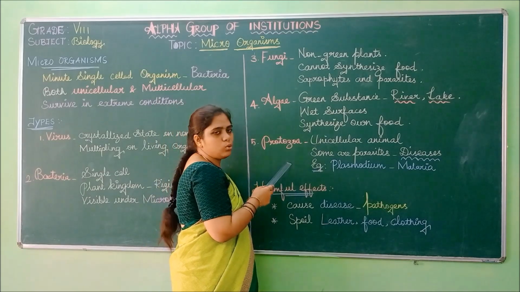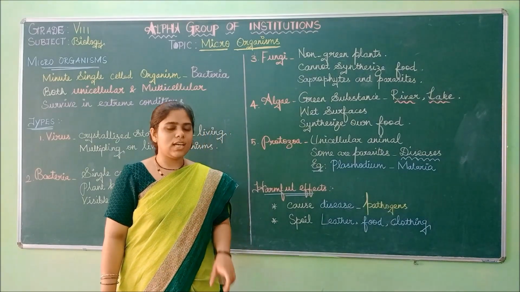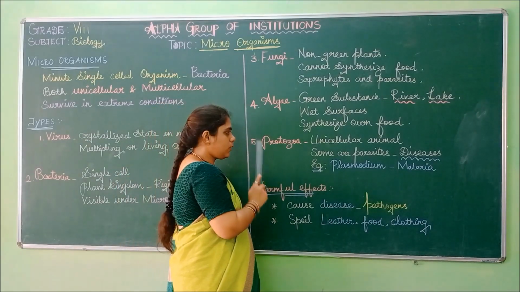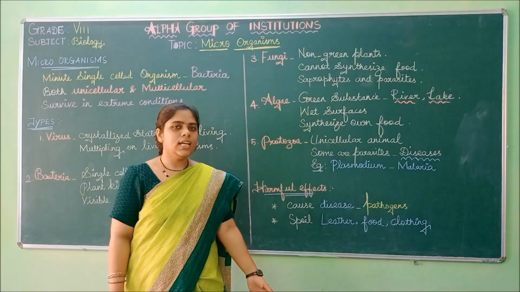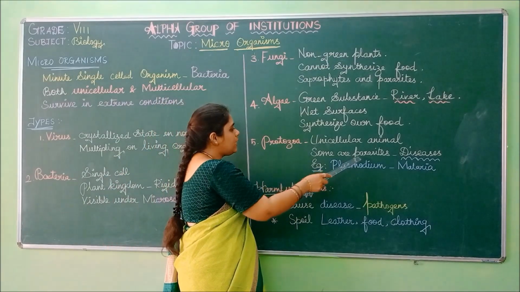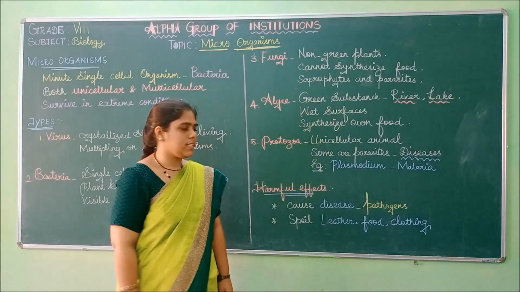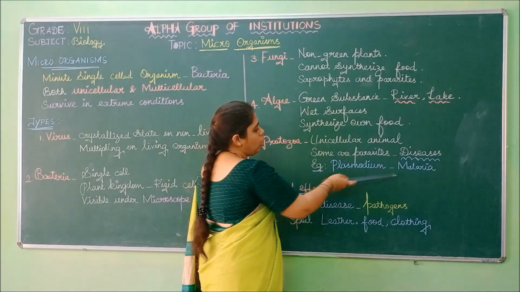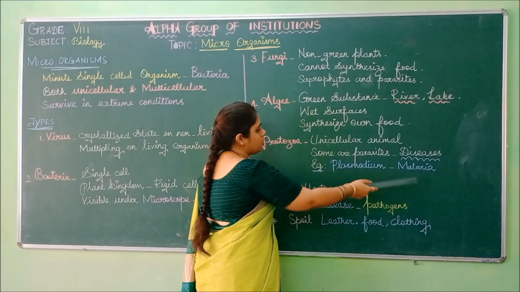Then finally protozoa. Protozoa is a unicellular animal. Unicellular means a one-celled animal. Only one cell will take part in all the activities. Some of these protozoans are parasites. Like I said, they will attack the living body and take up the nutrients from it. These parasites will cause disease. Example, Plasmodium. Plasmodium is a protozoan that causes malaria.